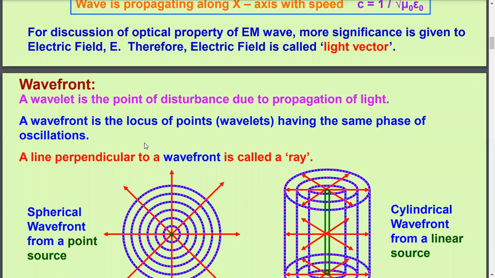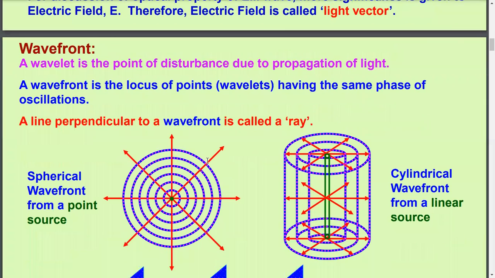So each and every point on the same wavefront or on the same imaginary surface will be treated as a coherent source. Okay, now let us look at the visual picture of wavefront.